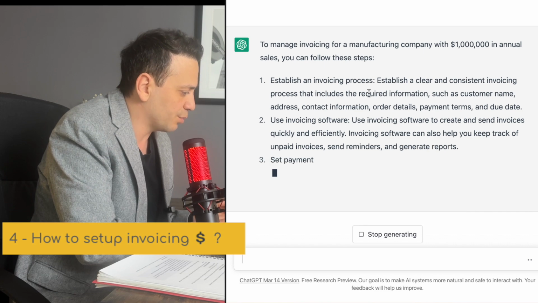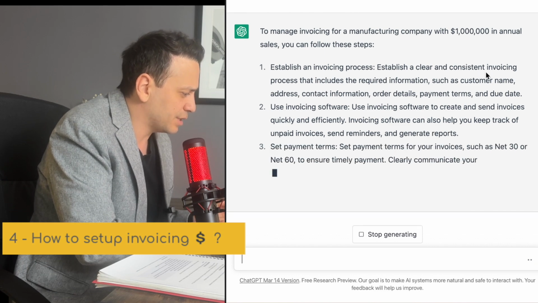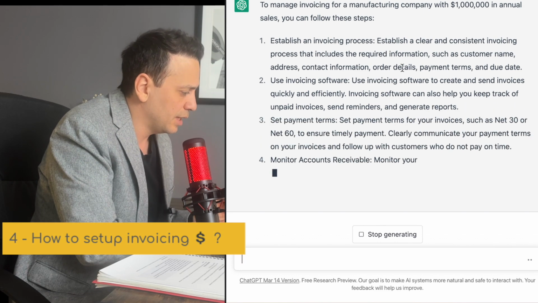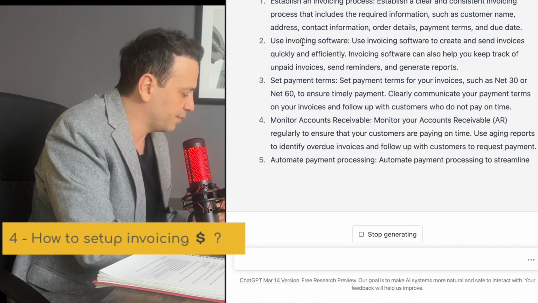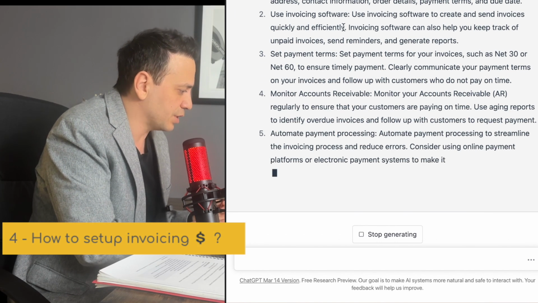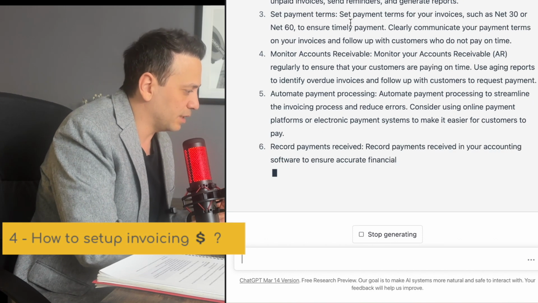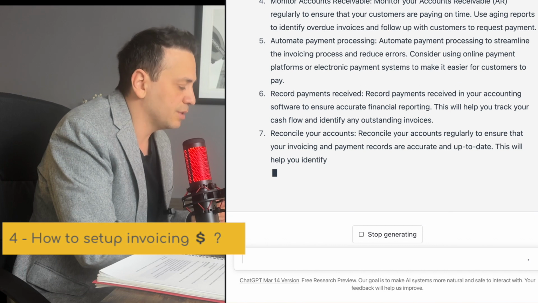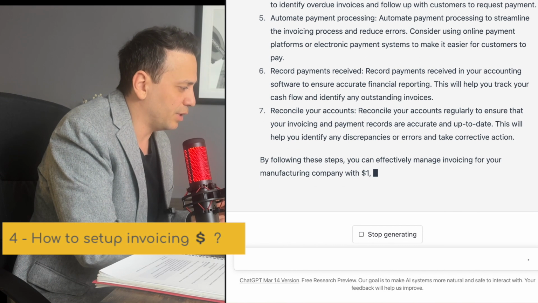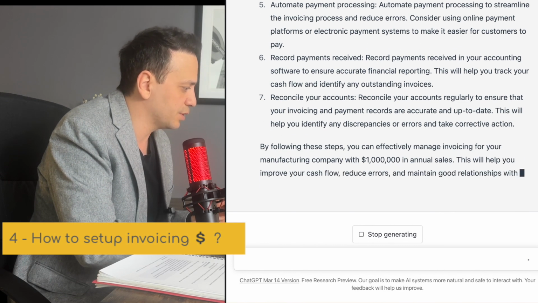1, establish an invoicing process, a clear and consistent invoicing process that includes the required information such as customer name, address, contact information, all that stuff. Number 2 is to use invoicing software. We talked about that in the first bullet point, which accounting software to use. Set payment terms. This is something that's pretty obvious. You have to have pretty clear payment terms with your customers.